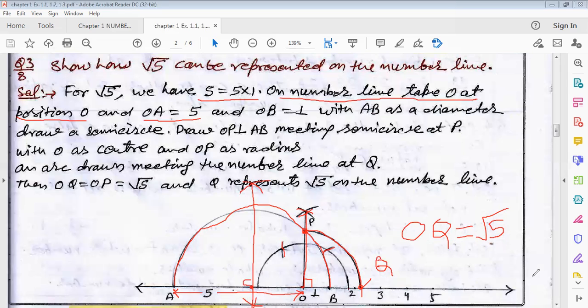In this way, we can locate the square root of any positive real number on the real number line. The square root of any positive real number can be represented on the number line.